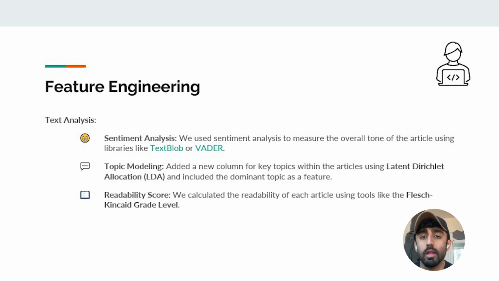Second, we used topic modeling with LDA to identify the main themes of each article. Adding dominant topics as features gave us insights into which themes might resonate the most with readers. Finally, we calculated a readability score for each article, using the FK score to assess if readability affects engagement.